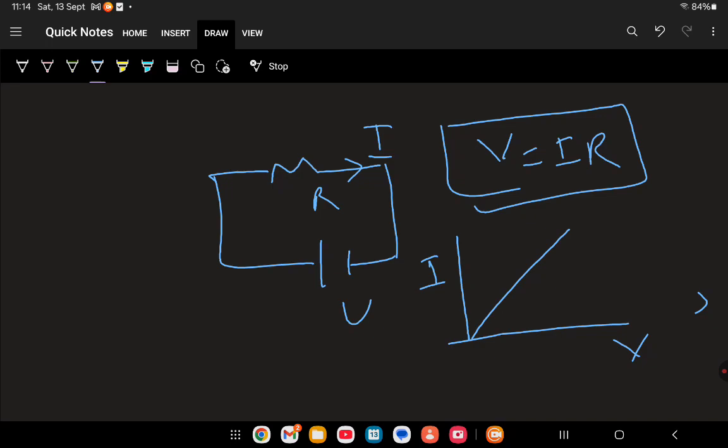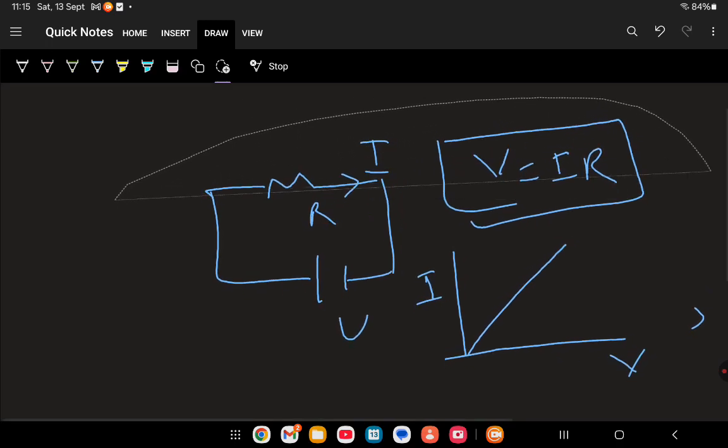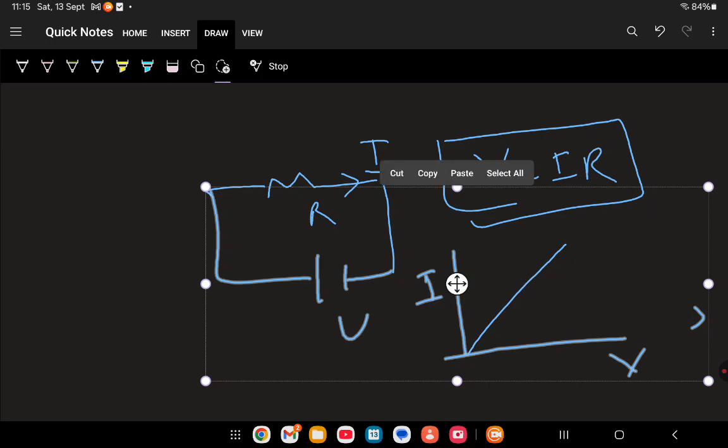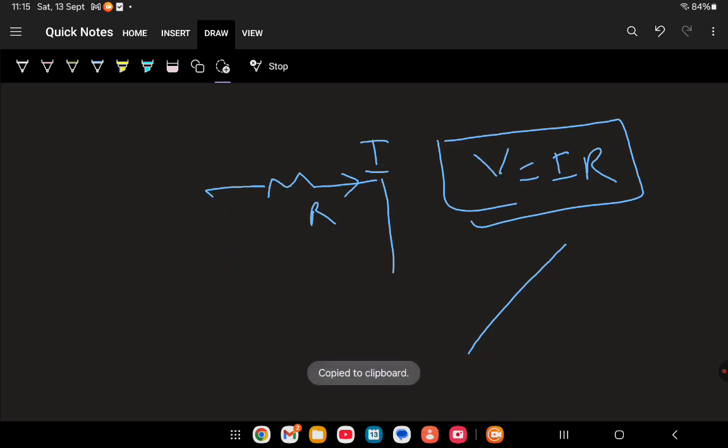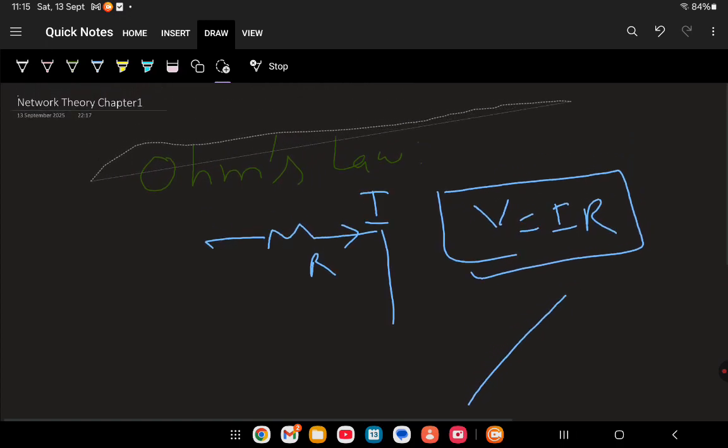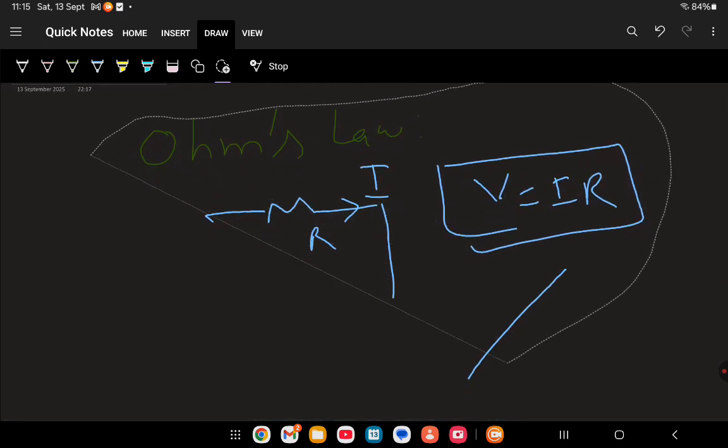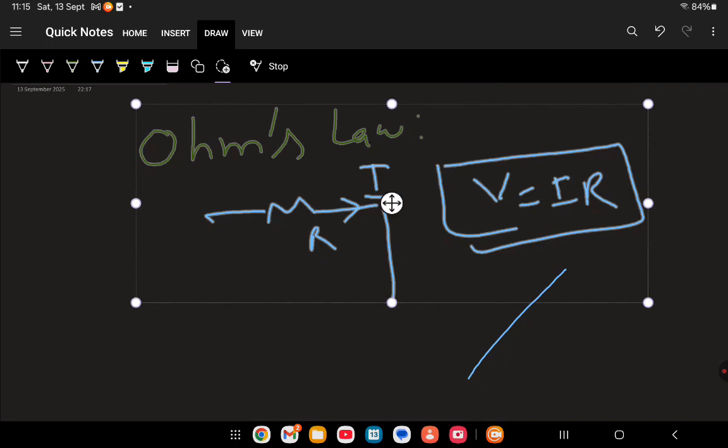So dear friends, what about Kirchhoff's law? This is the most important topic. This was about Ohm's law, which is named after the scientist Ohm. That is why they have put the law according to his name. Let me erase it. Now we will discuss Kirchhoff's law.